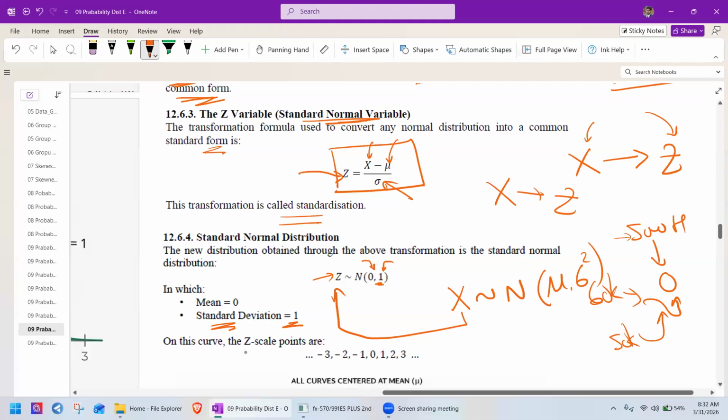On this curve, on the z scale, the point 0 represents the mean, and here is the mean plus 1 standard deviation. This is mean plus 2 standard deviations. This is mean plus 3 standard deviations. Likewise, here is mean minus 1 standard deviation. This is mean minus 2 standard deviations, like that.